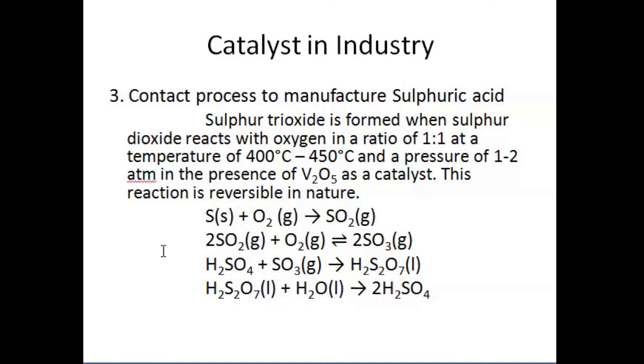The most important thing to note is that vanadium pentoxide acts as the catalyst for this reaction. That is, vanadium pentoxide is used in the contact process to manufacture sulfuric acid. From this we can conclude that catalysts play an important role in our body as well as in industry. It has its own importance in our day-to-day life.